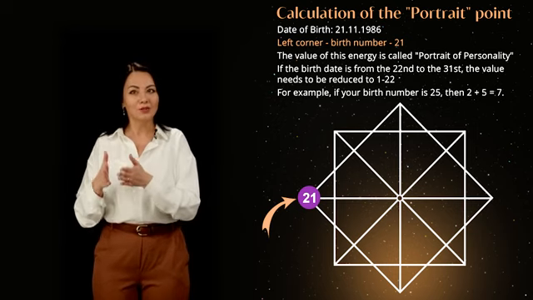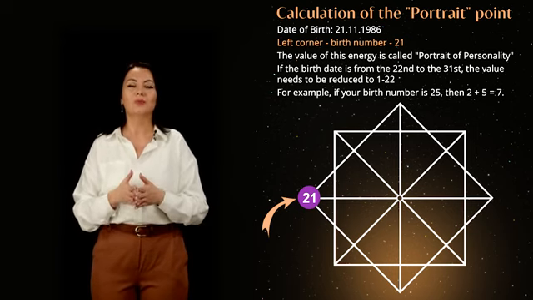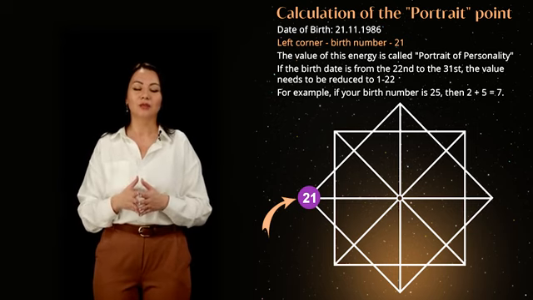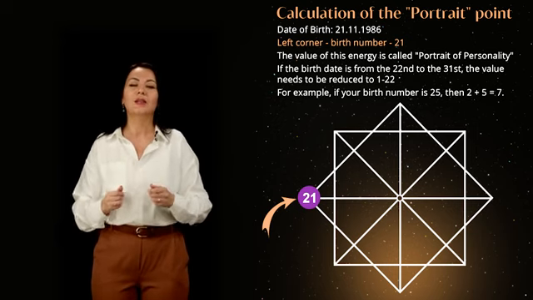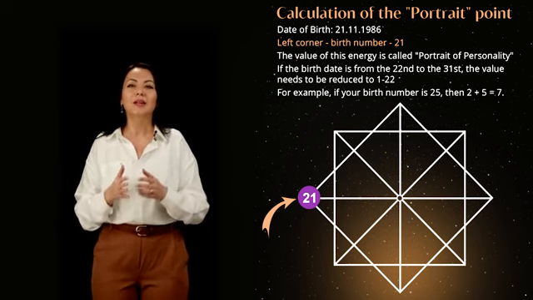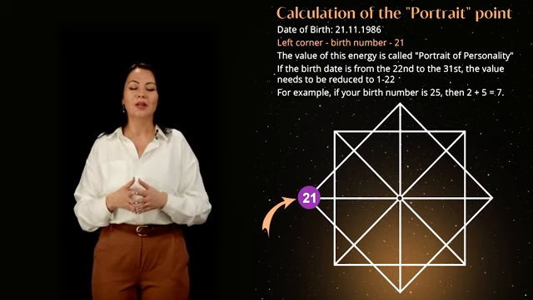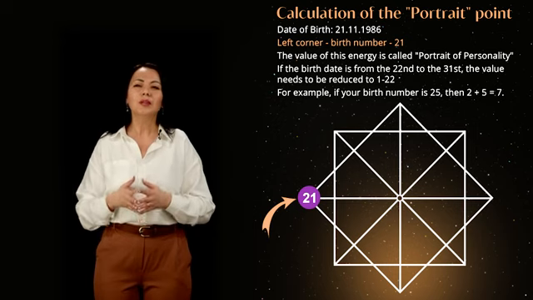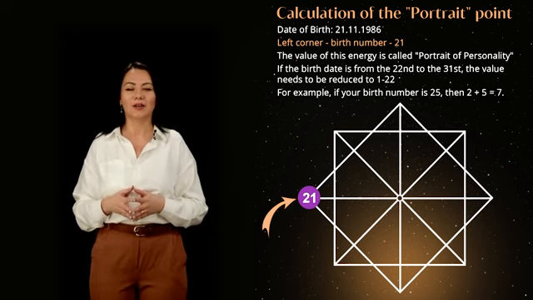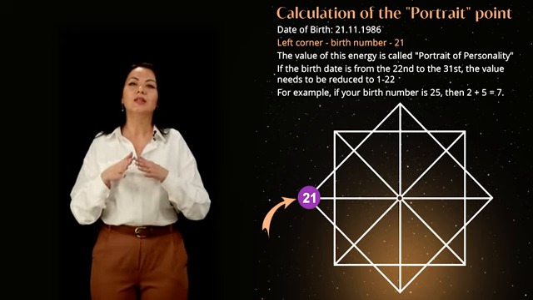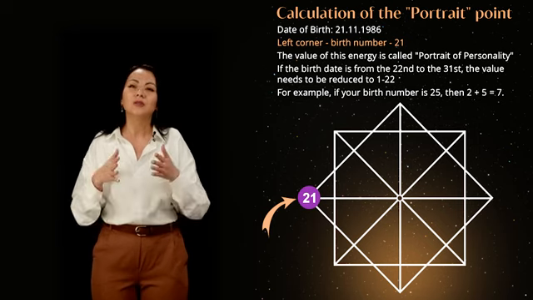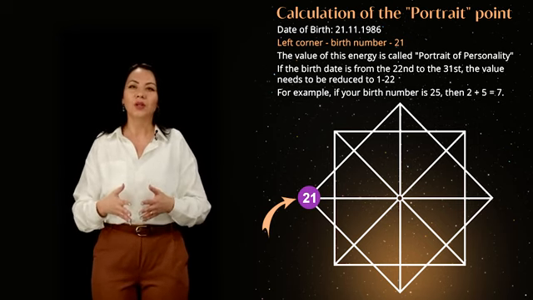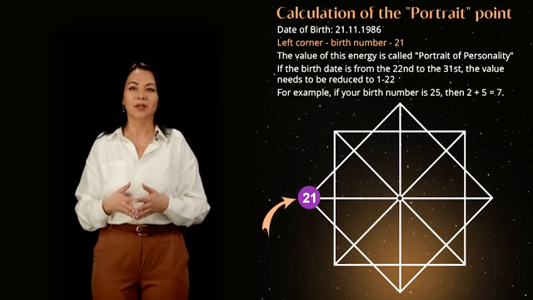If you were born on the 22nd to the 31st, we use the principle of addition. For example, if you were born on the 25th, add 2 and 5, and write down 7. The energy corresponding to the birthday is called the portrait of the personality. It represents the most prominent manifestations of a person's character. Its placement on the line of the earth indicates obvious material manifestations. For a detailed decryption of zoning in the matrix, you can refer to the lesson presentation.